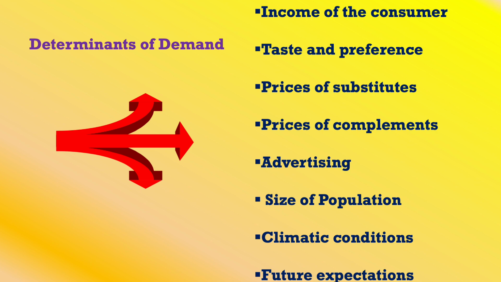The same way, if after 6 months there will be a fall in the price of gold, by 50 percent, then even if you are in need of gold, you will, if possible, wait for 6 months, see whether there are any changes in the market, and then purchase the commodity. So future expectation also will bring changes in the demand. These are some of the factors which affect the demand. I think you could have understood.